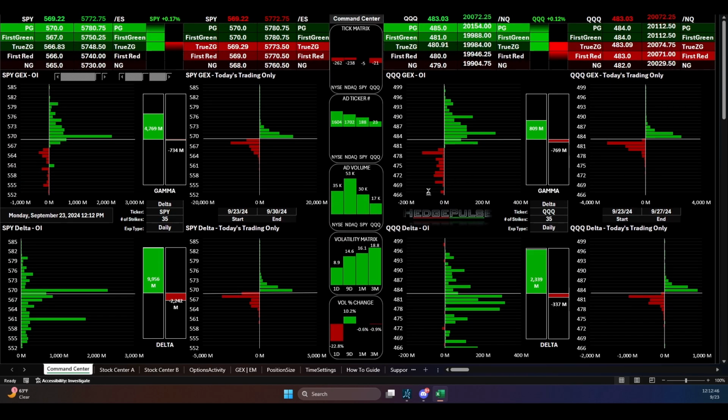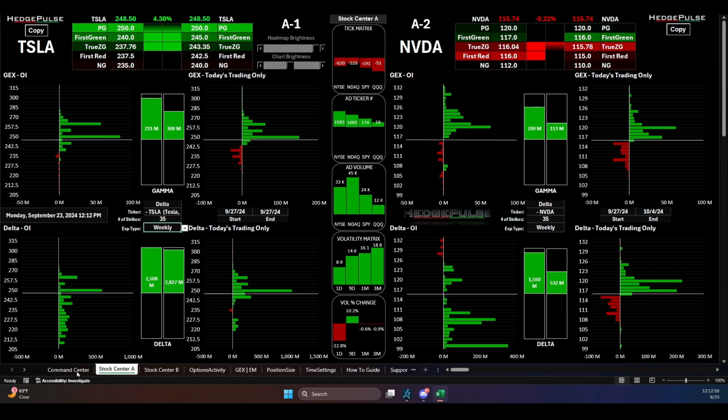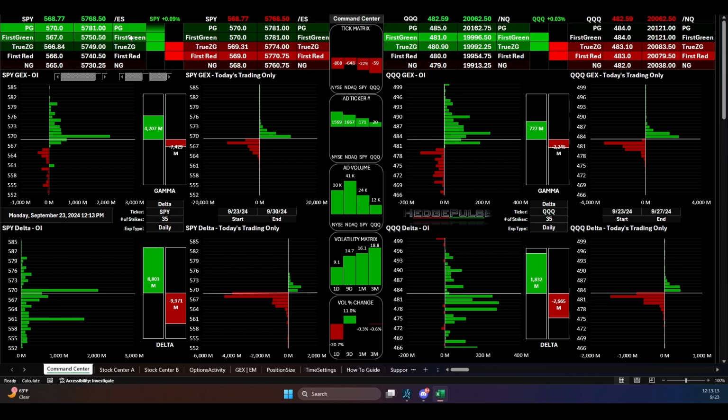All right, on to the stock center. It's pretty much the same. Now, let me go back to this real quick first. We convert the SPY and the QQQ information to the relative futures in real time and to the tick. Okay, so 570 right now in ES is 5780.75. Now it's 5781. Okay, so you see this updating.